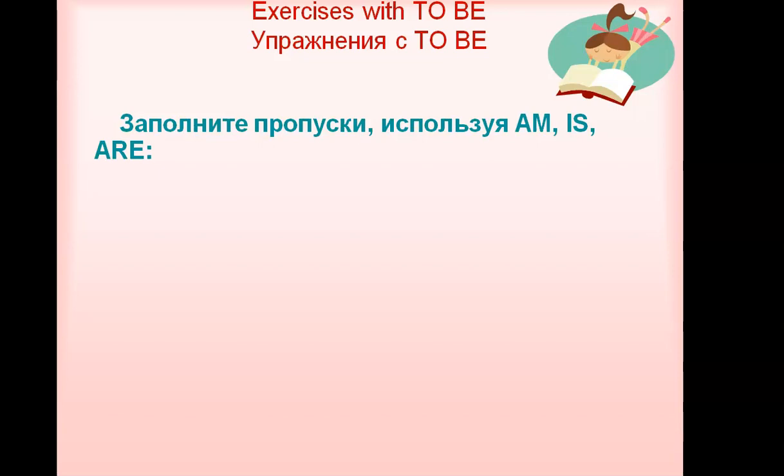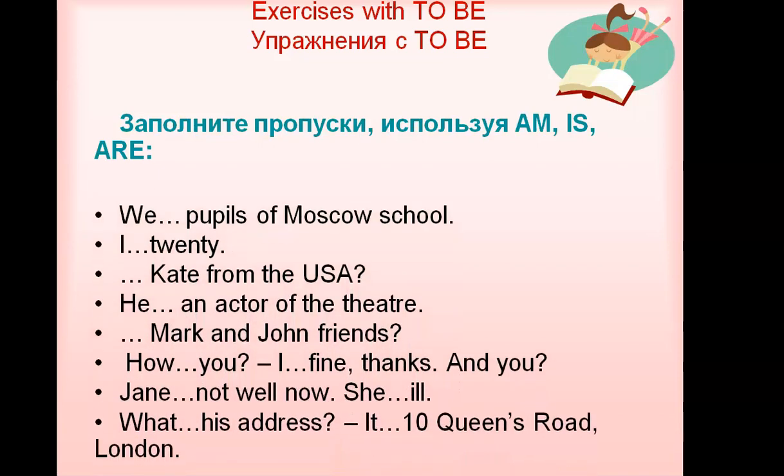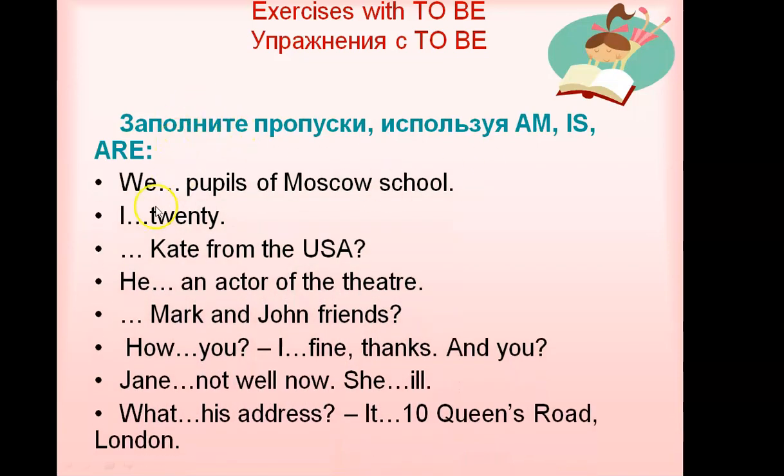Запомните, просто используйте am, is, are. You must use am, is, are. For example, we are pupils of Moscow school. I'm 20 years old. Is Kate from the USA? He's an actor of the theater.